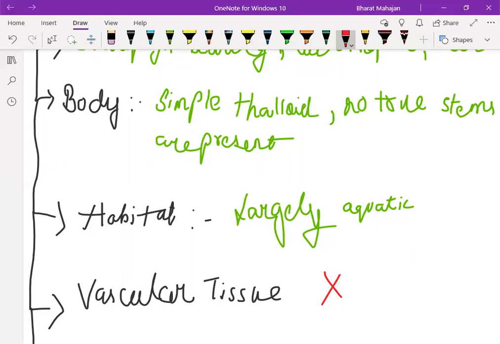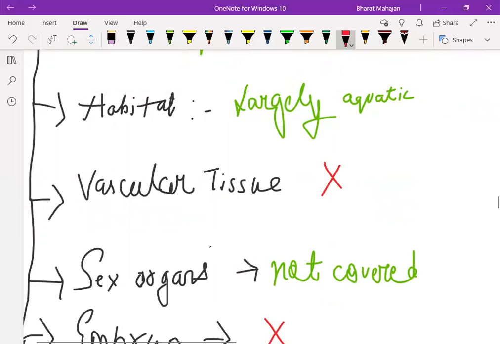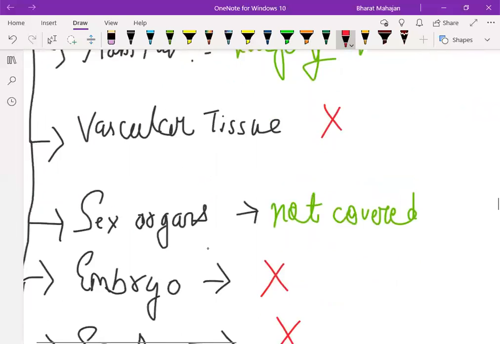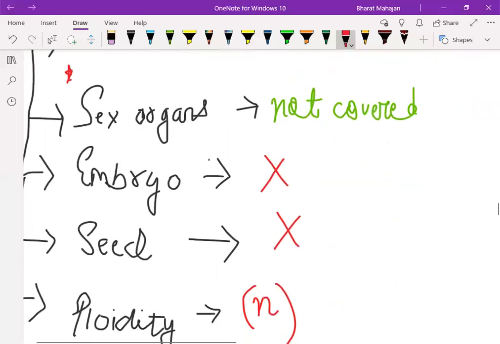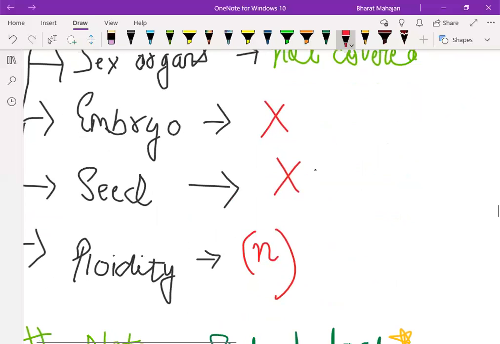Now talking about the habitat of algae, algae are mainly aquatic. The term aquatic means that they may be found in both fresh water and marine water also. Vascular tissues are not present, which we have already done. Sex organs are not covered, or we can say they are not jacketed. So it is also important. The sex organs of algae are not covered. Embryo is not formed in algae, and we have already done that algae is seedless. Algae is an example of cryptogam only, and the seeds are not formed.